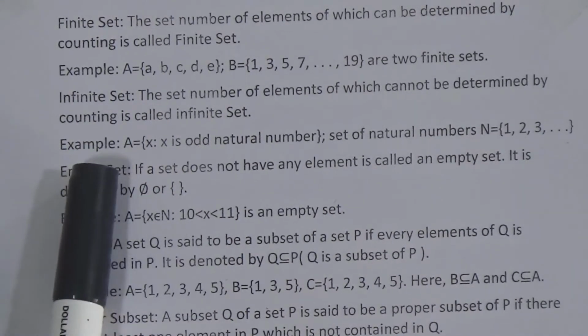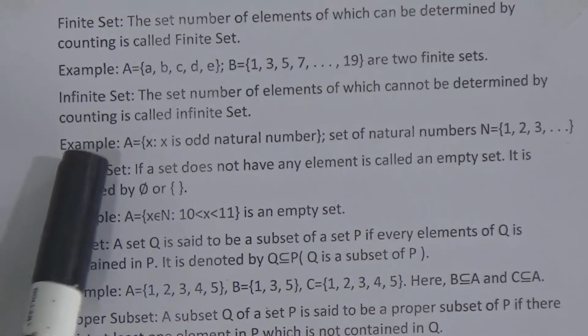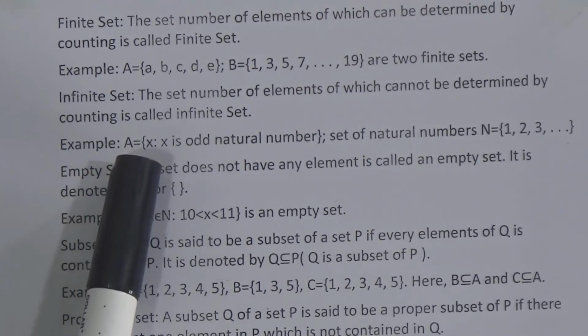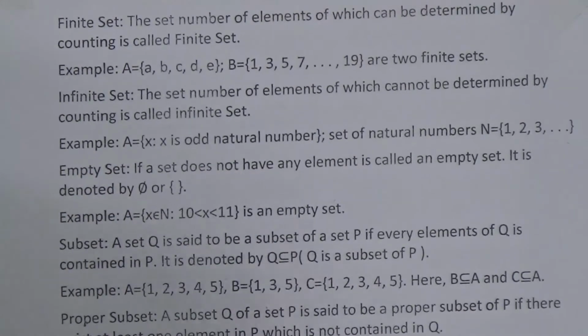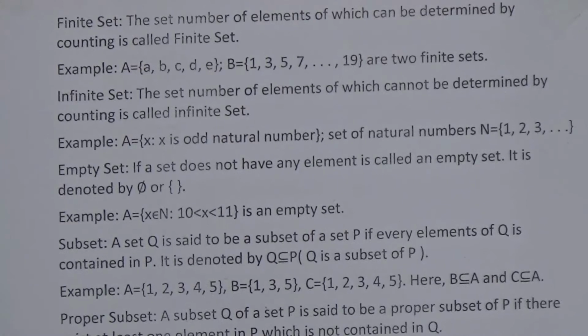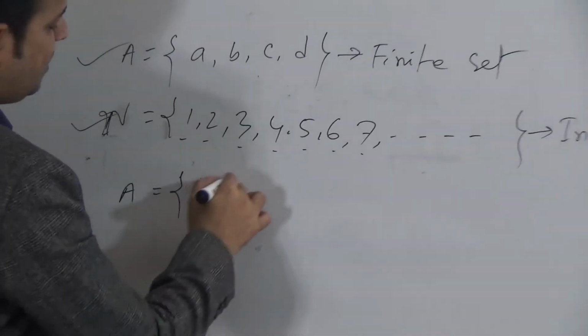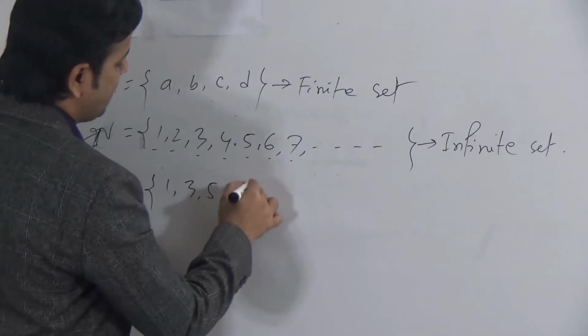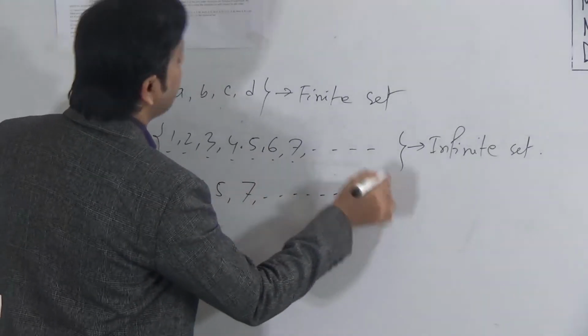But if we see this example, A equals the set of all x such that x is an odd natural number. Dear students, it's not possible to say how many odd natural numbers there are. Suppose A is a set of all odd natural numbers, meaning 1, 3, 5, 7. In this way, the elements will continue.